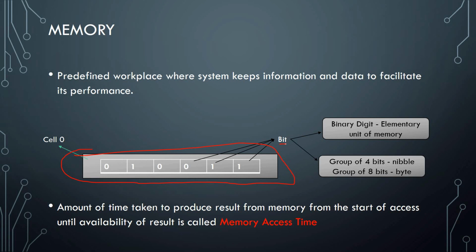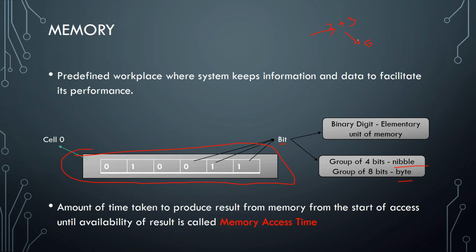Next, a group of 4 bits is known as a nibble, and a group of 8 bits is known as a byte. Now if we have 2 digits which we want to add, 2 plus 3, the computer will add the digits and give us the output, which is 5. The time taken to produce a result, from the start of accessing the memory until the availability of the result, is known as memory access time.